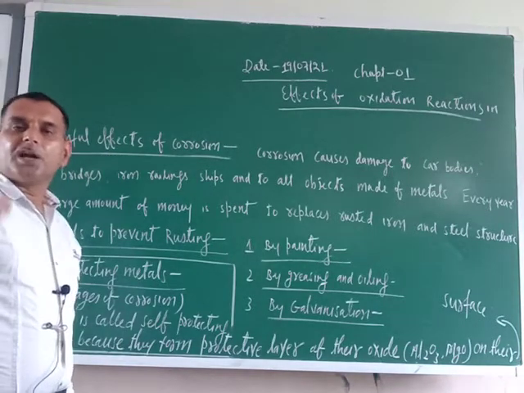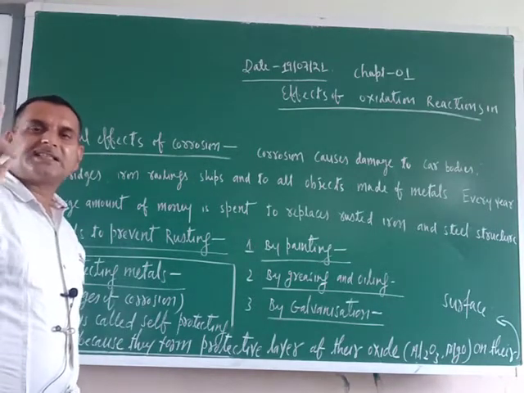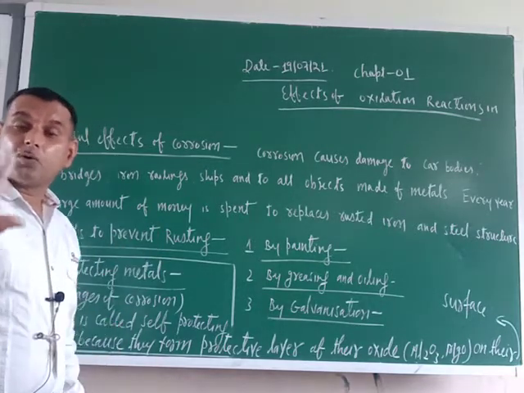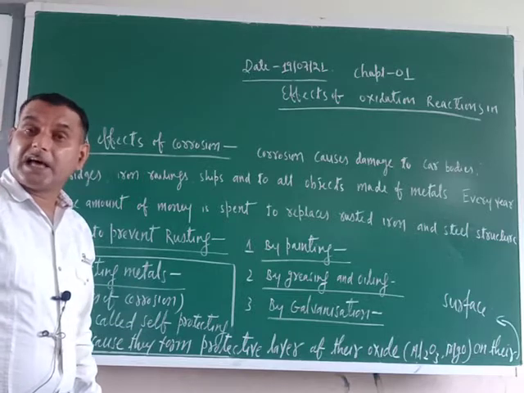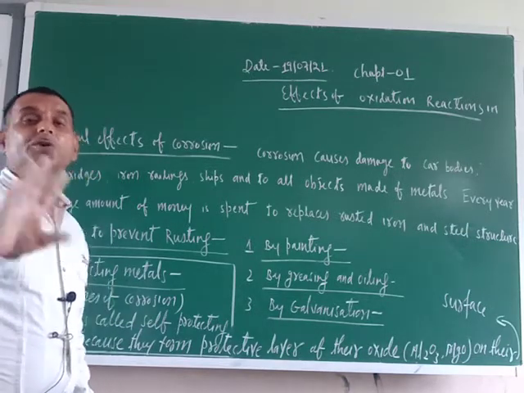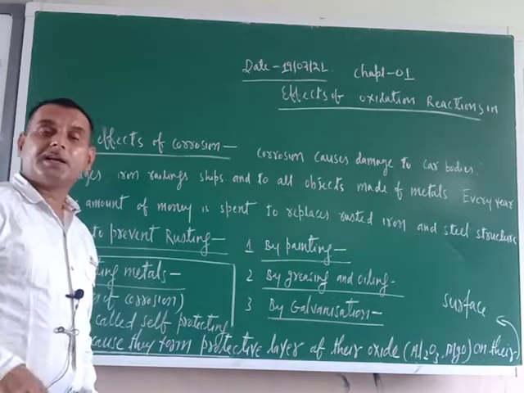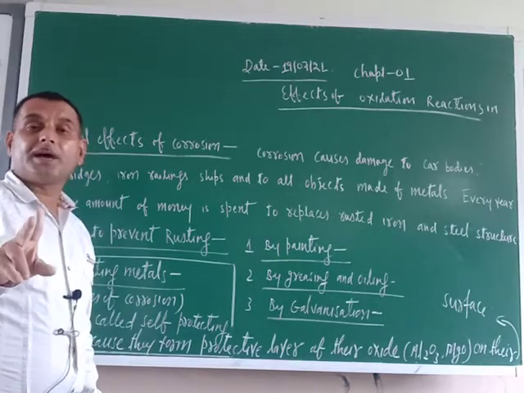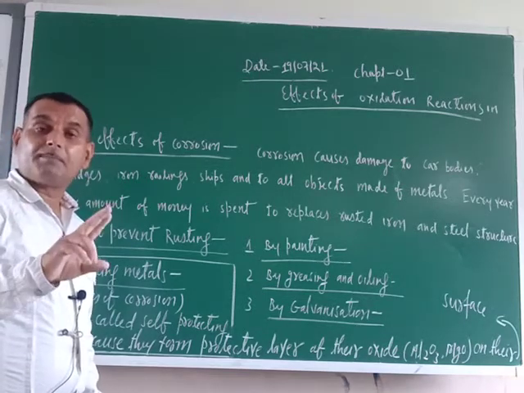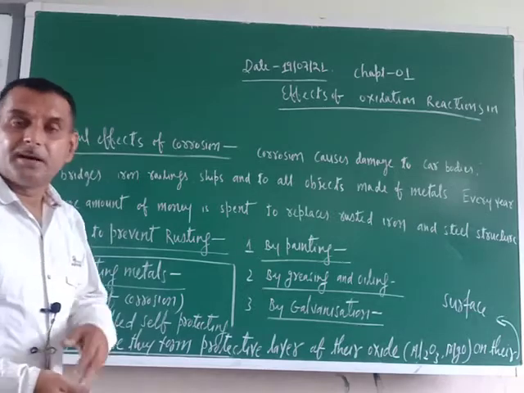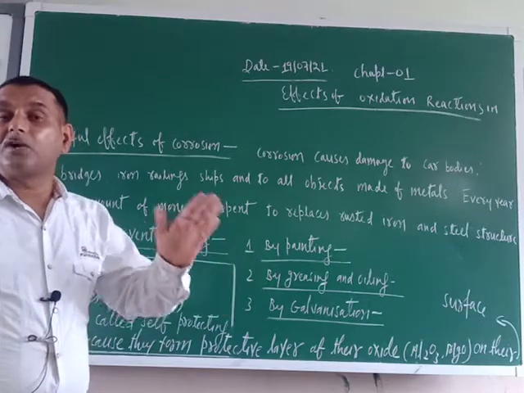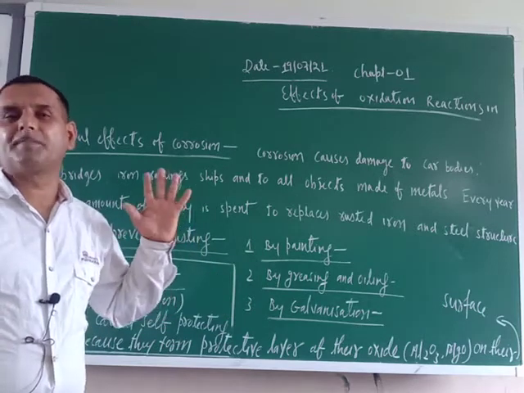That is why in the automobile sector they are using metals which are corrosion free, and for corrosion free metal they are taking alloys like stainless steel. In stainless steel, what is there? Almost it is rust free. What are they adding? They are taking nickel, chromium, some amount of manganese, and carbon and iron. Means along with iron they add some more metals like nickel, chromium, manganese. These are rust free metals.